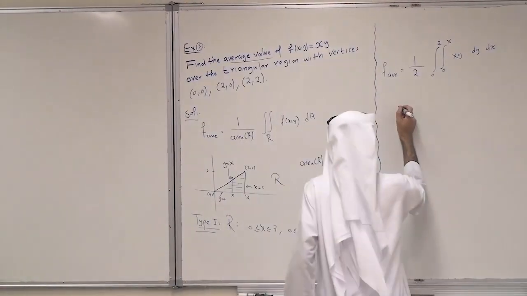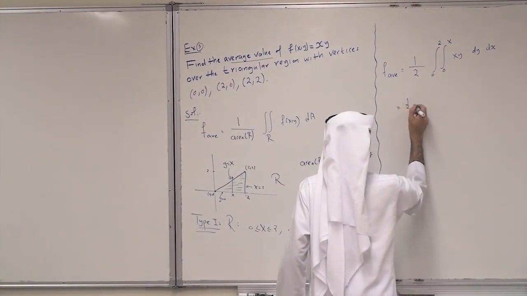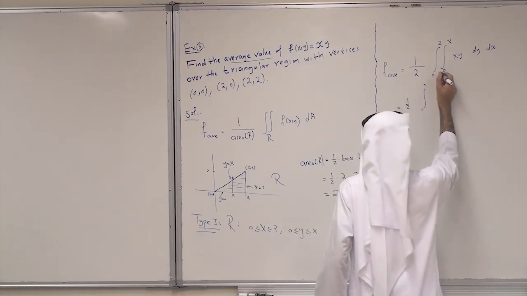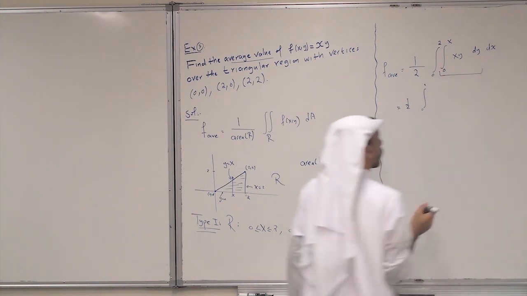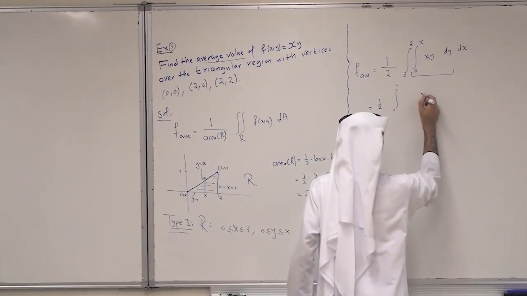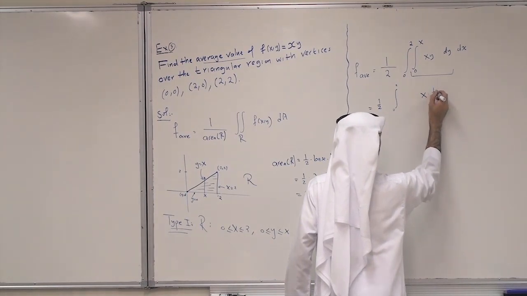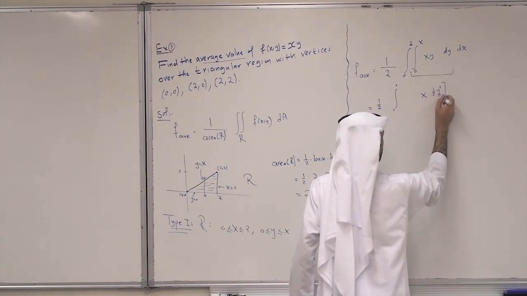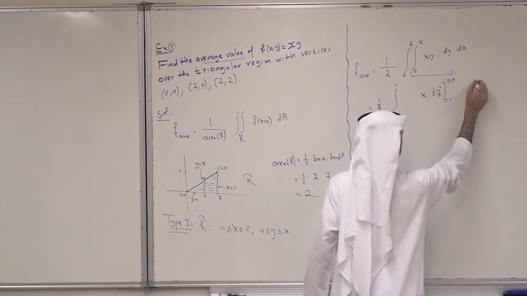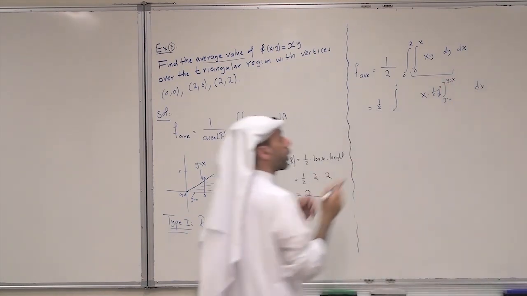Next, we integrate. So this is half, the outer integral from 0 to 2 we leave. For the inner, you integrate with respect to y, so x is a constant, and we get half y squared from y equals 0 to y equals x, dx. This is for the inner.